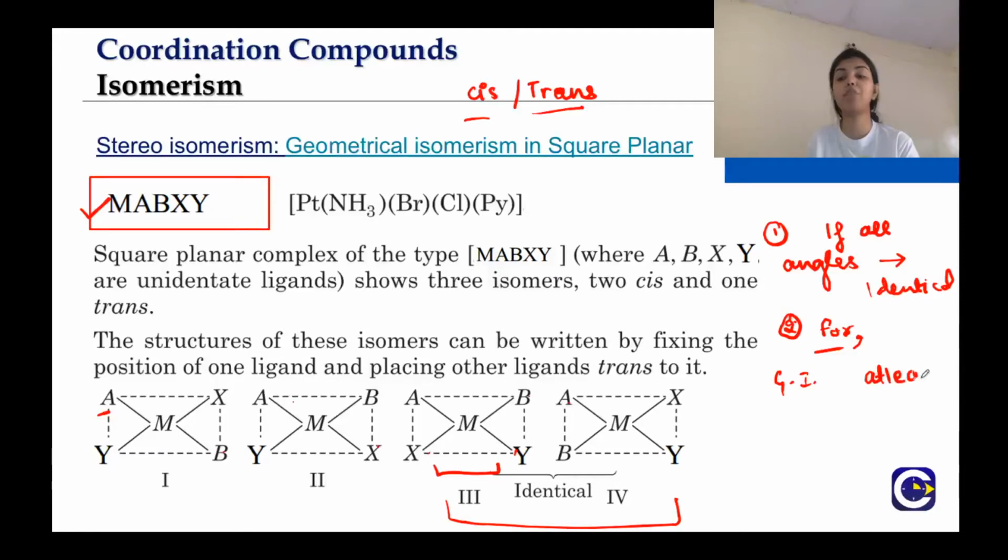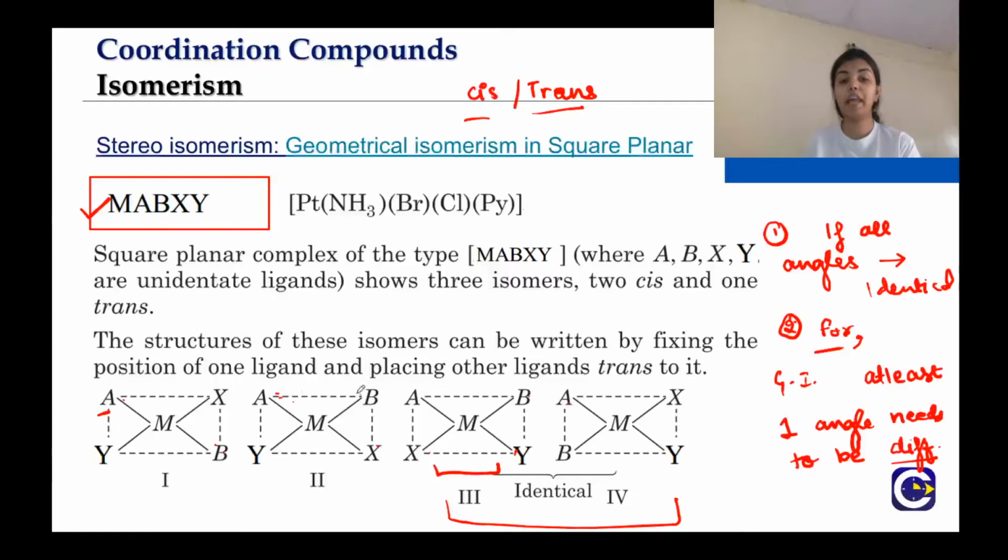Obviously, there can be more than one angle, but at least one angle needs to be different. Right? So now here you can see that A and B are 180 degrees and here A and B are 90 degrees. That means they are geometrical isomers.